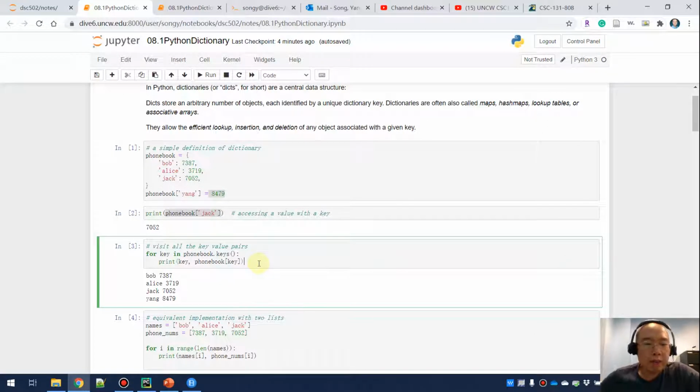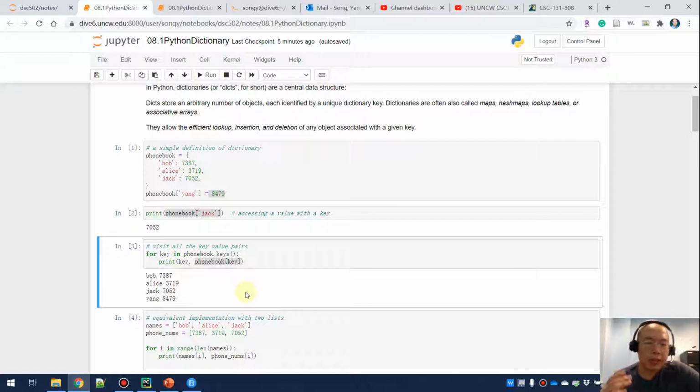And the next thing will be, if you want to access all the keys and use all the keys to get all the values, you can do this kind of iteration. If you do phonebook.keys, this will give you all the keys, and then you can do for key in phonebook.keys. This will be an iteration, and you are going to visit all the keys in the dictionary. Then you can simply print the key and then a comma, the phone book with the key. So you got Bob and then Bob's phone and then Alice's phone, etc.